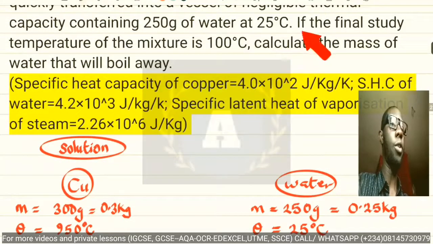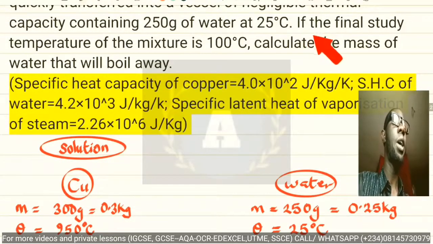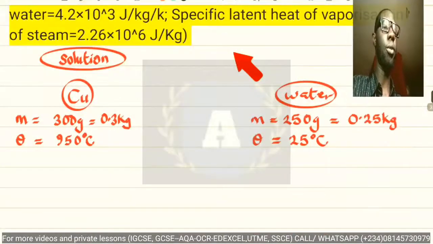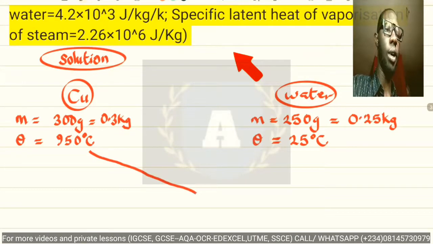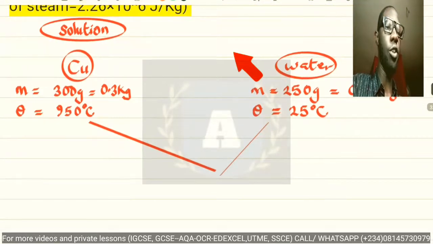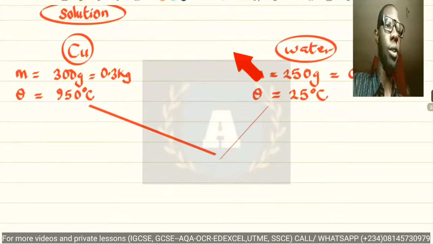Now we were told in the question, as the question proceeds, if the final steady temperature of the mixture is 100 degrees Celsius. Now, the final steady temperature is when the copper has been transferred into the vessel containing water, so there is a temperature known as the temperature of the mixture where the two substances will meet.